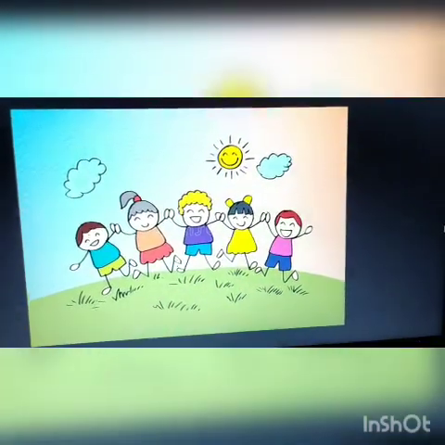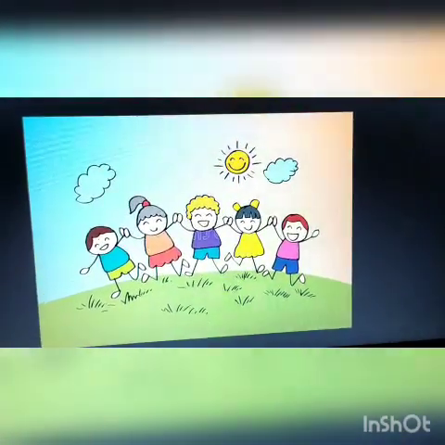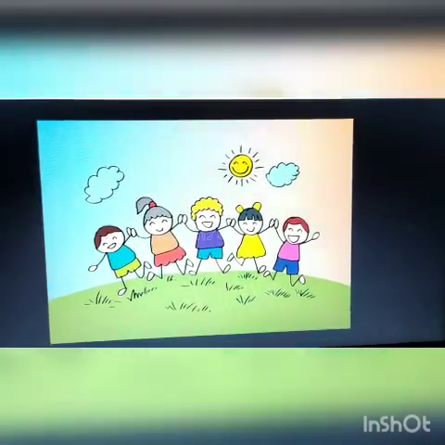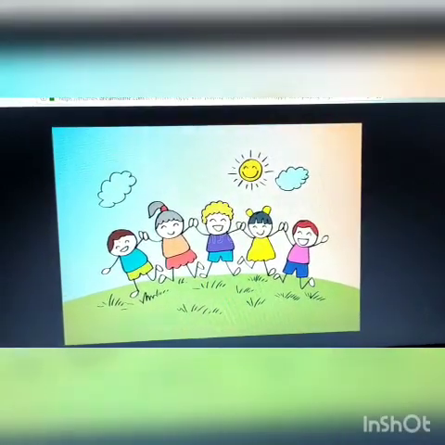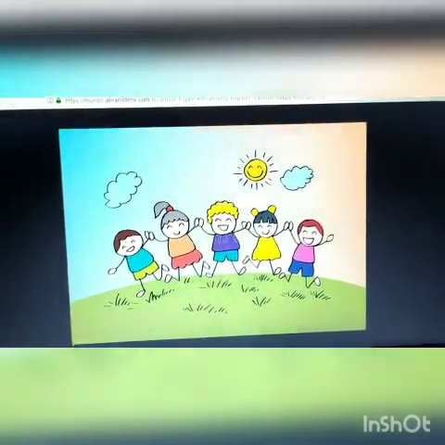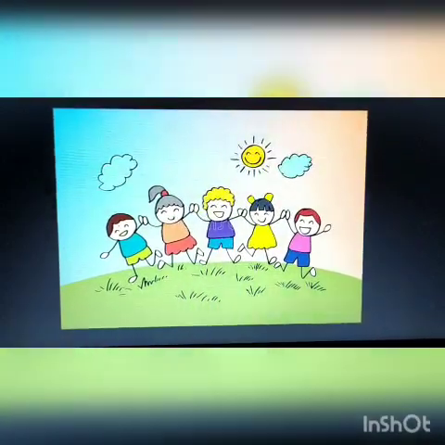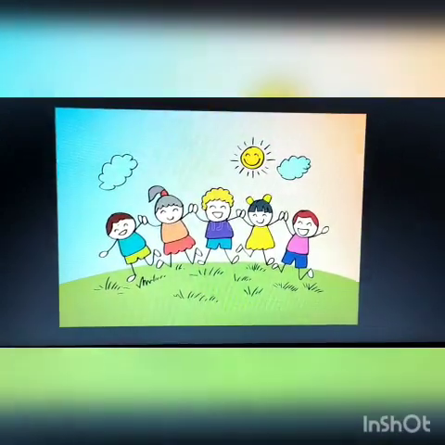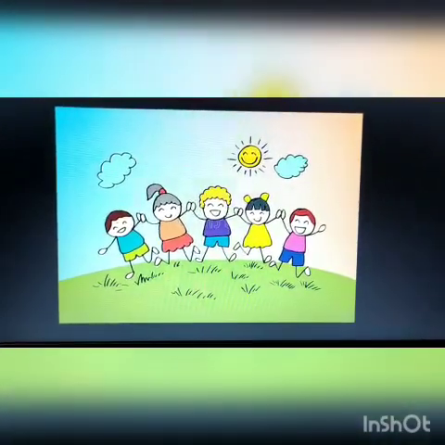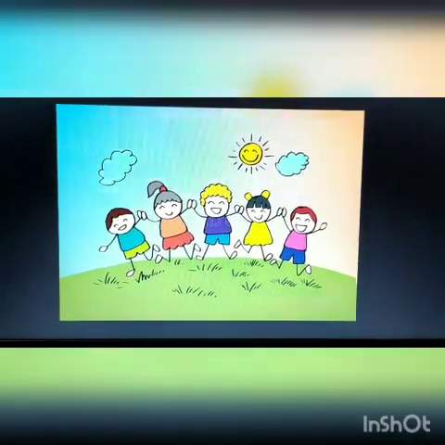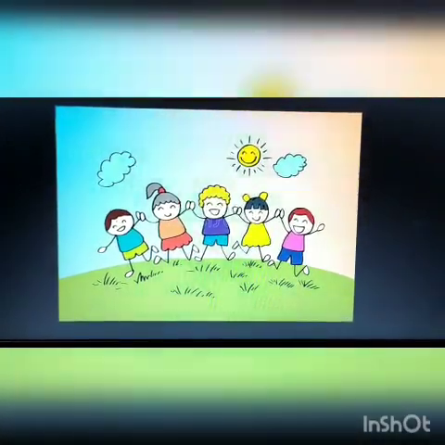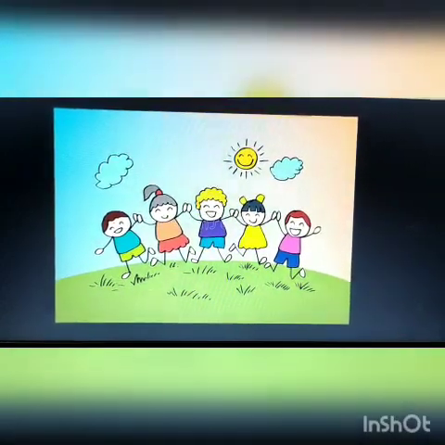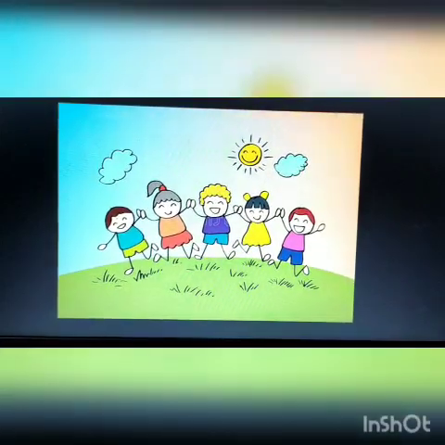Hello students, we have successfully finished our chapter 2, that is Adaptation in Plants. Now before moving to the next, I want to ask a few questions. As you know children that we humans are living beings. So what do we need to survive? Yes, we need food, water and shelter for survival so that we can live and grow.